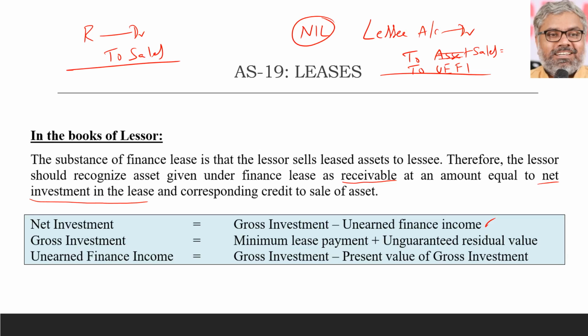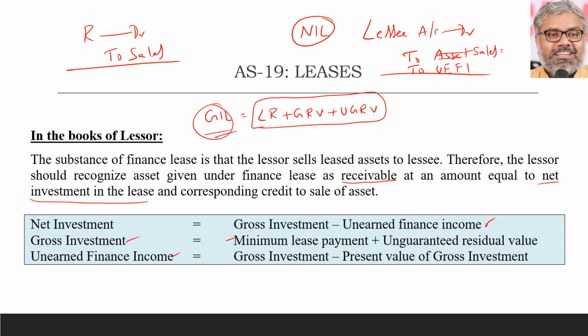Then both of them have to be defined. What is gross investment? Gross investment is nothing but minimum lease payment plus unguaranteed residual value. If you remember, minimum lease payment included lease rentals plus guaranteed residual value. So that is anyway there in minimum lease payments. Added to that, unguaranteed residual value also, what you get is called gross investment in lease. Then what is unearned finance income?